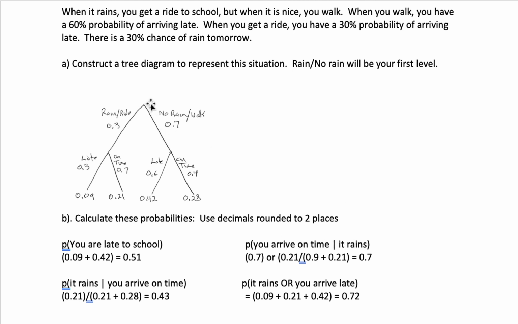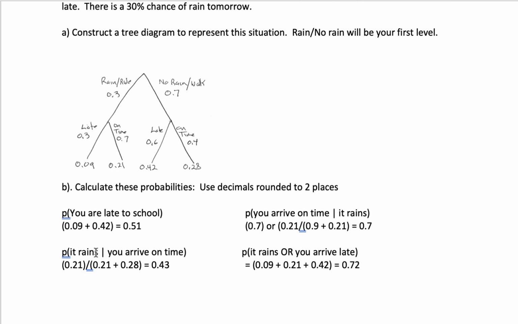So we're looking only at the situation where it rains, and we're trying to figure out the probability that you will arrive on time. And that is really just this conditional probability right here, the 0.7. Or if you wanted to do it a different way, you could say it's 0.21 over 0.21 plus 0.09, which is again just the 0.7.